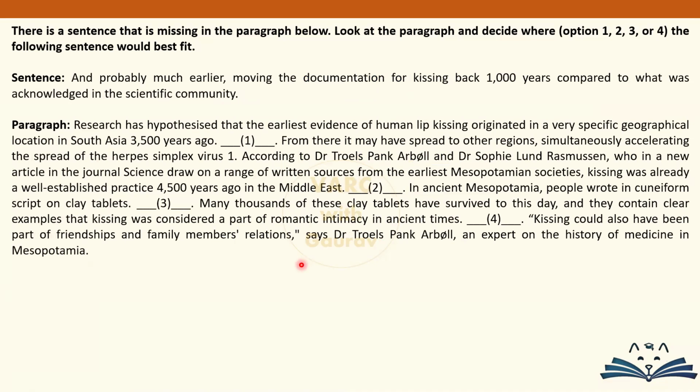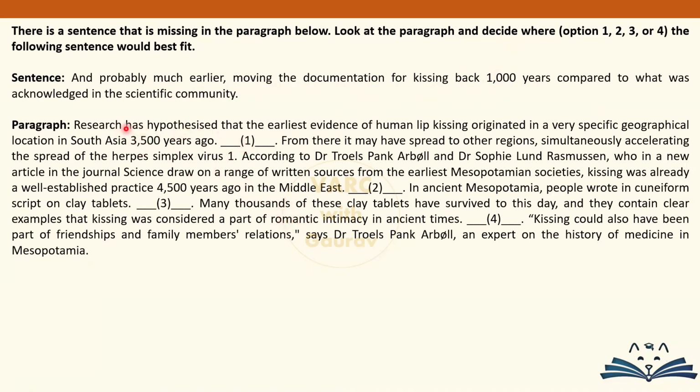Apparently giving a question which is considered a bit adult in its context with respect to conservative culture like India. Okay, we are discussing the origin of kissing. ठीक है. And the given sentence talks about कि जो documentation अभी कुछ मिला है उसने history of kissing को 1000 years और पीछे फेंक दिया. So a particular specific number is coming before us. Okay. Now, you cannot put it in blank one because what the sentence, what the paragraph gives you, the context